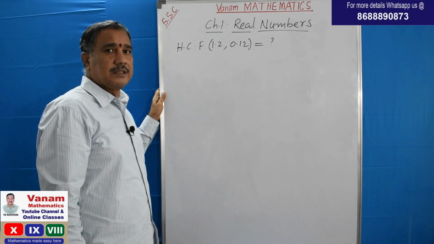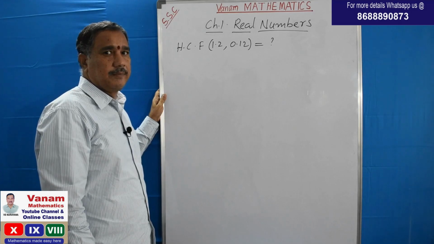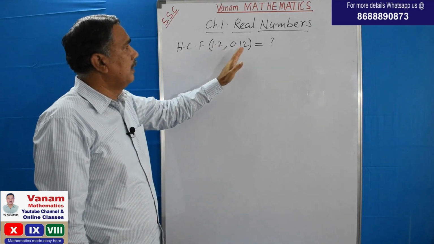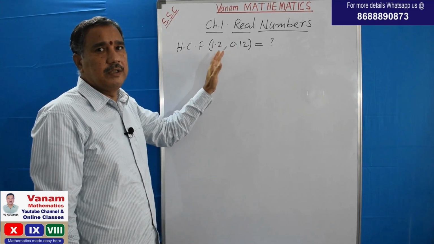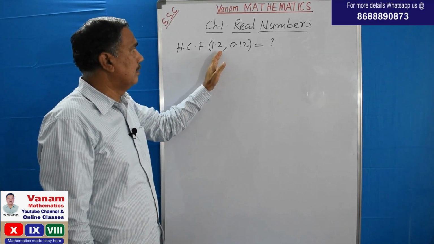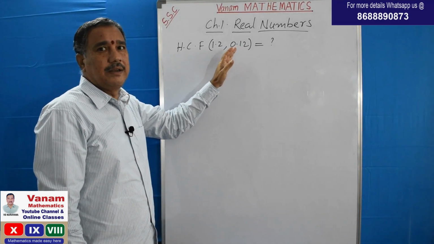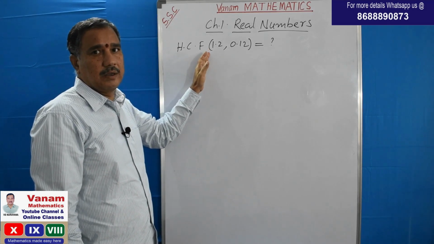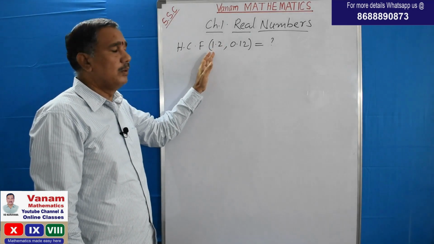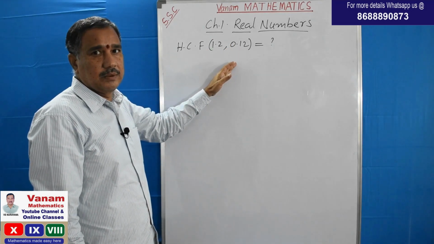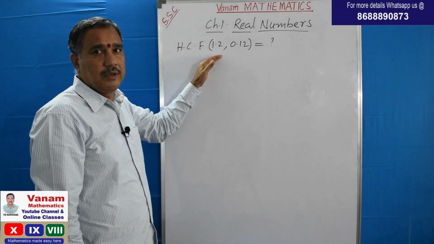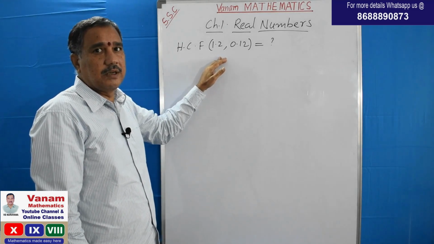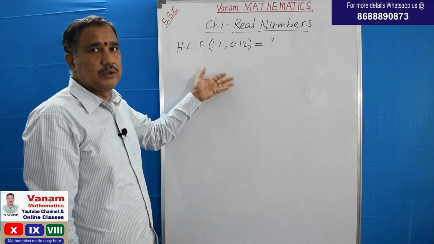As per the statement of Euclid's division algorithm, A and B should be positive integers, but here 1.2 and 0.12 are decimals. Actually Euclid's division lemma can be applied for decimals also, but in our textbook the application for decimals is not discussed, but I will show you how to find it.